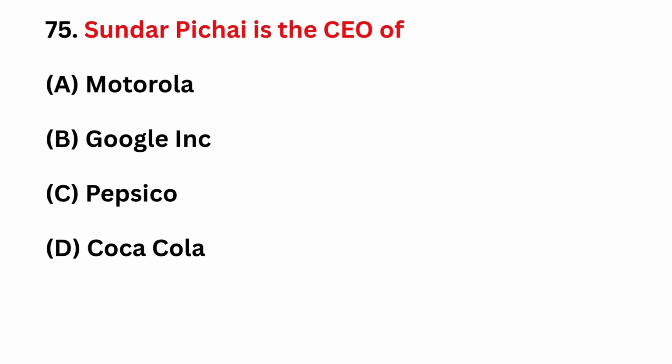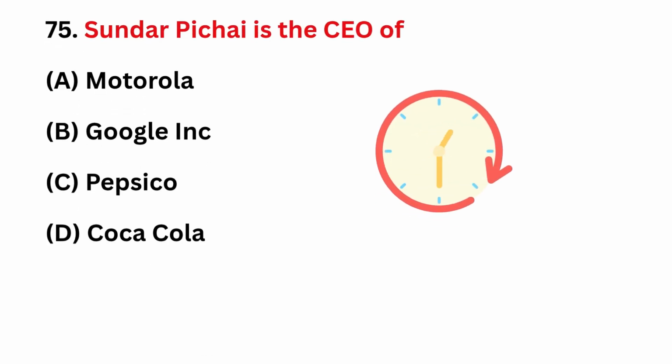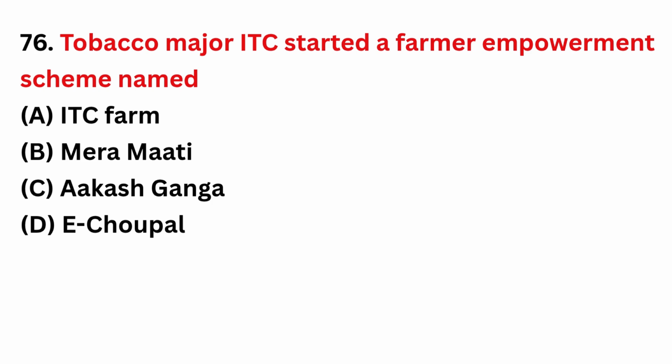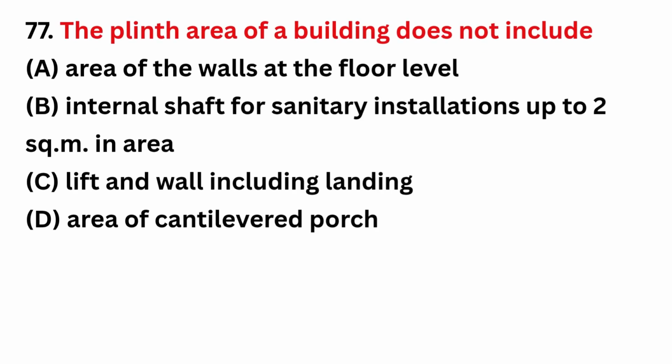Sundar Pichai is the CEO of? Correct answer is option B, Google. Tobacco major ITC started a farmer empowerment scheme named? Correct answer is option D, e-Choupal. The plinth area of a building does not include? Correct answer is option D, area of cantilevered porch.